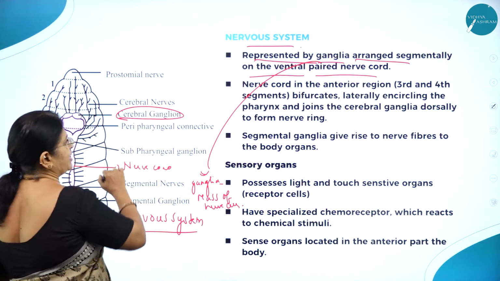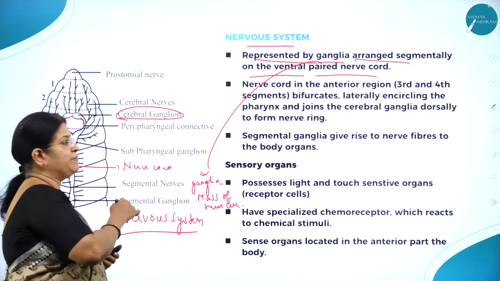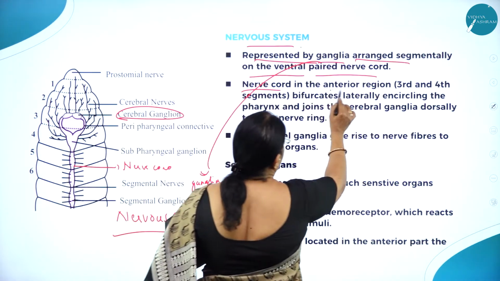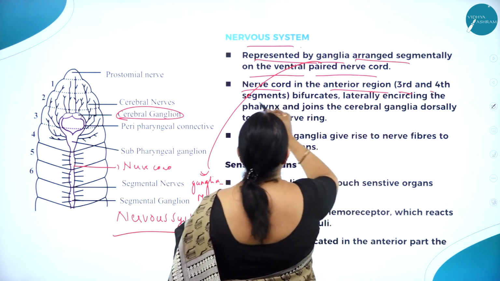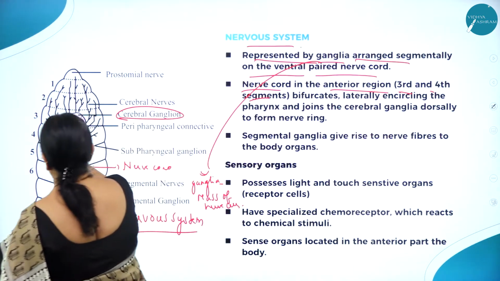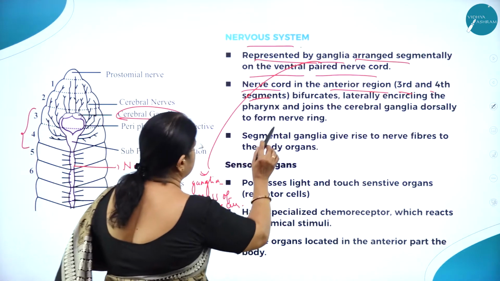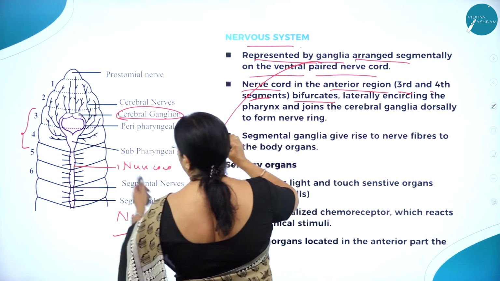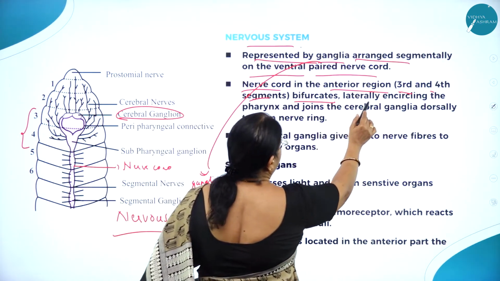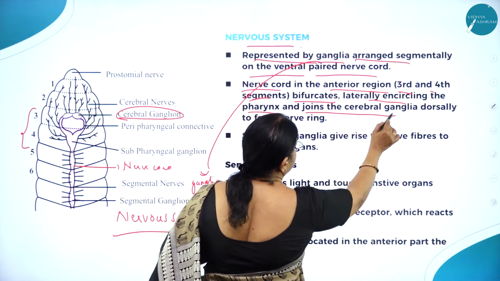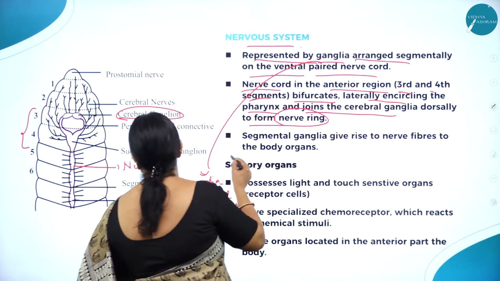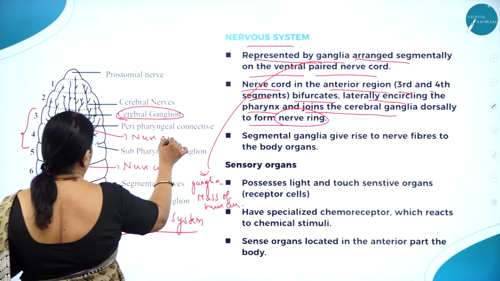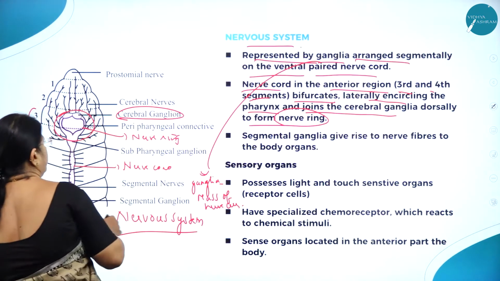So represented by ganglia, arranged segmentally on the ventral paired nerve cord, and the nerve cord in the anterior region, that is the third and fourth segment, which you can see here, bifurcates laterally. Here you can see it bifurcates laterally, encircling the pharynx and joins the cerebral ganglia dorsally to form the nerve ring. This is called the nerve ring. You can see the nerve ring here, right?